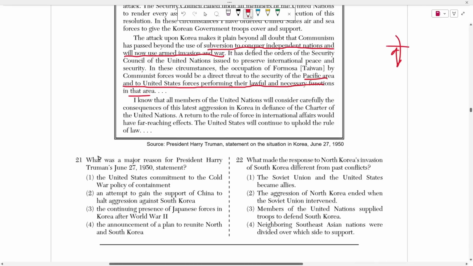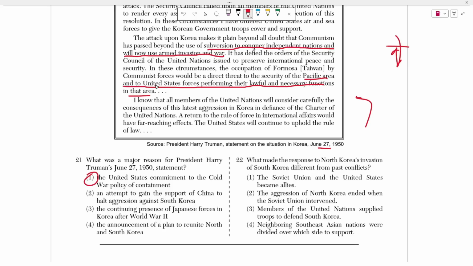All right, so question 21 asks, what was a major reason for President Harry Truman's June 27, 1950 statement? Well, this is made on June 27th. So one major reason was that the United States committed to a Cold War policy of containment. What he's saying is that it's not okay that communists can just go ahead and take over other countries. What America needs to do is contain them, right?